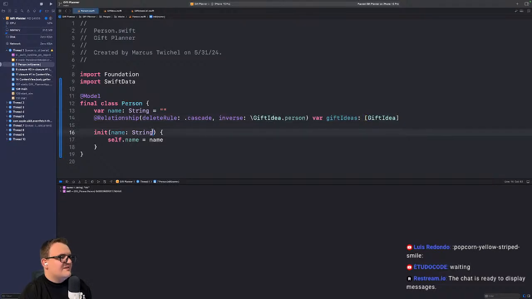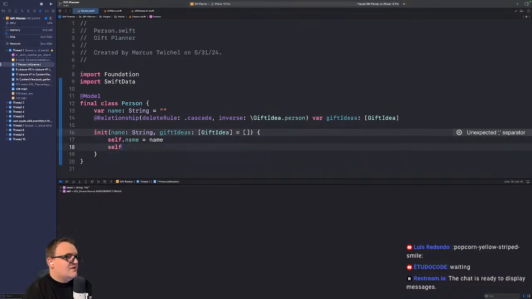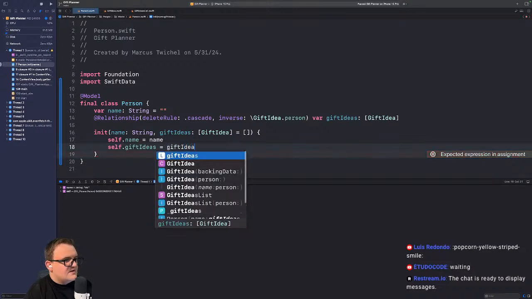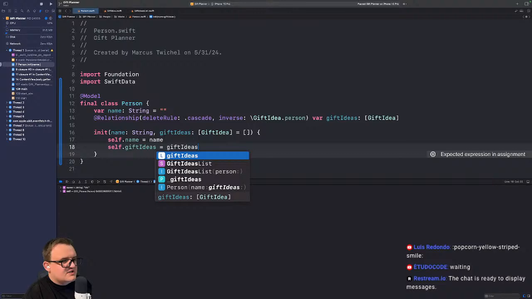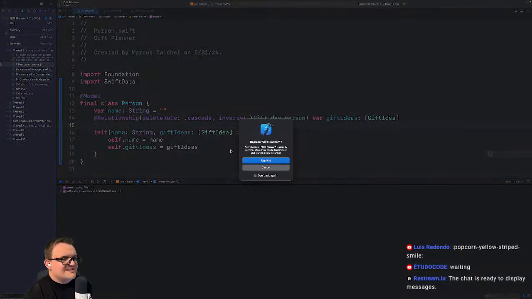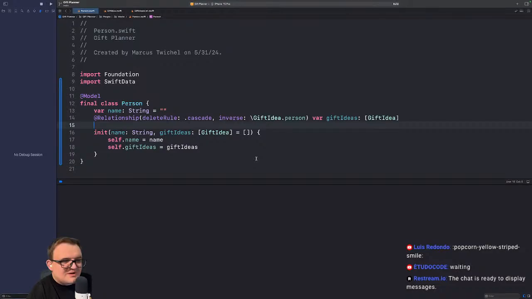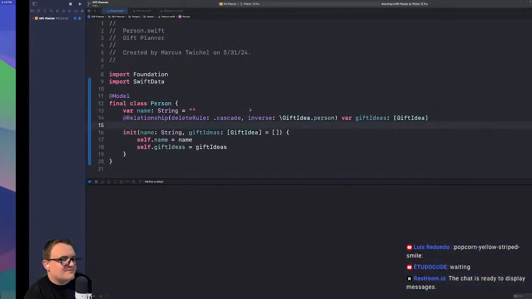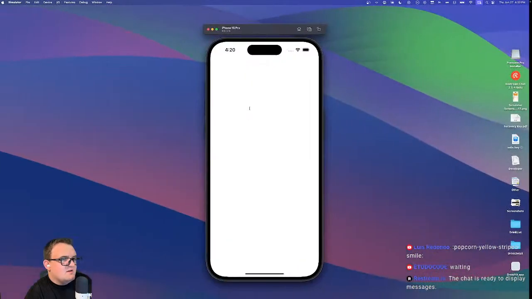What if instead of doing it here, we say gift ideas, which is an array of gift ideas. And then what if we make this have a default value, but what if we do it in the constructor? And we say self.gift, like maybe it's unhappy with the default in the relationship there. Again, none of this will work with CloudKit, but I tried to do CloudKit the other day and it was really hard. So that'll be a future Marcus problem for gift ideas and CloudKit integration. What do we got?